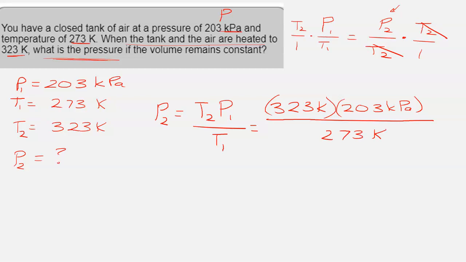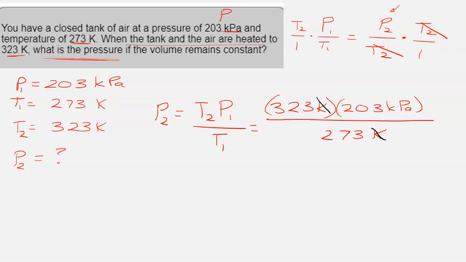If you notice, the Kelvin units cancel, and that's good because we're not solving for Kelvin, right? We're solving for a pressure.